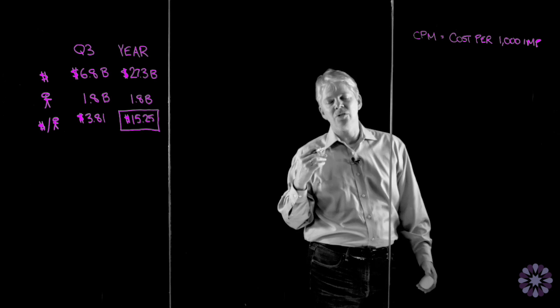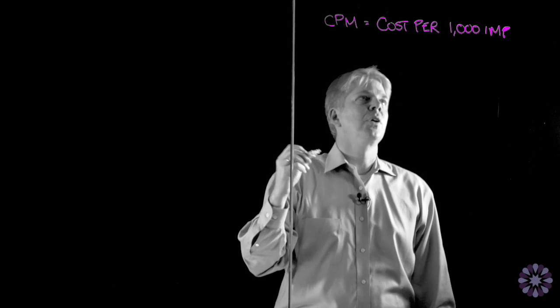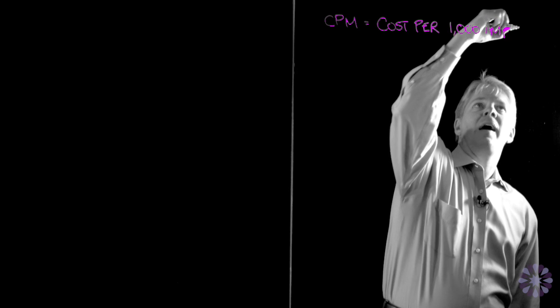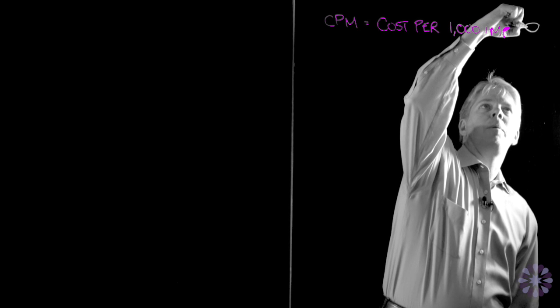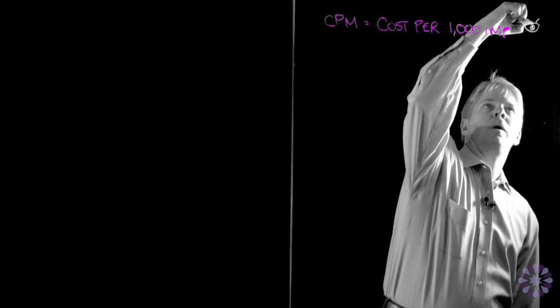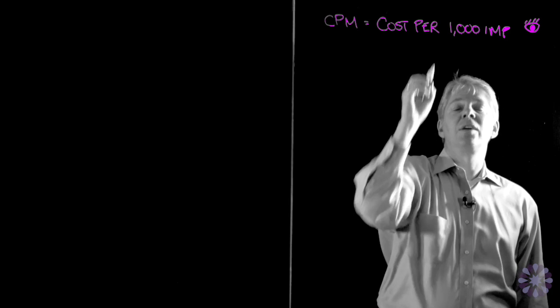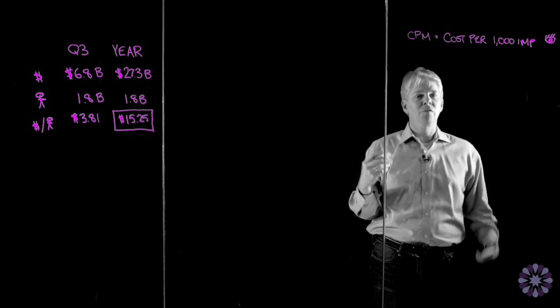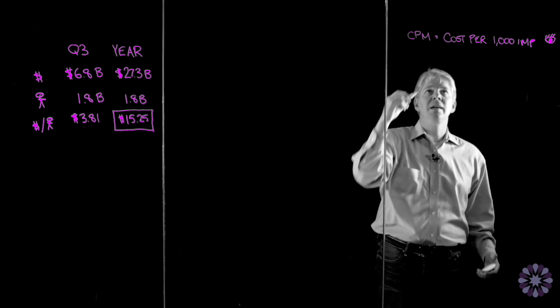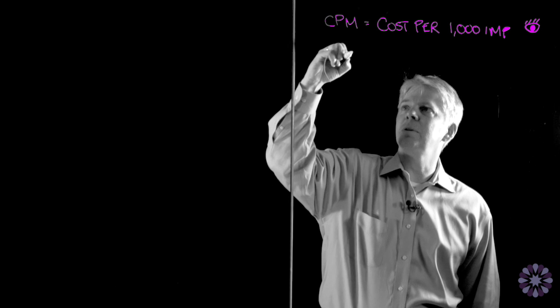And that'll make the calculations a little simpler and straightforward here. So rather than calling this I or whatever, I'm just going to draw a little eyeball here. And every time you see an eyeball, that's talking about impressions. And that's what we ultimately want to solve for: how many impressions is it going to take? So we just need to solve a simple little equation here.